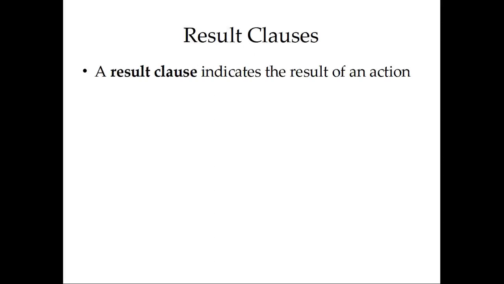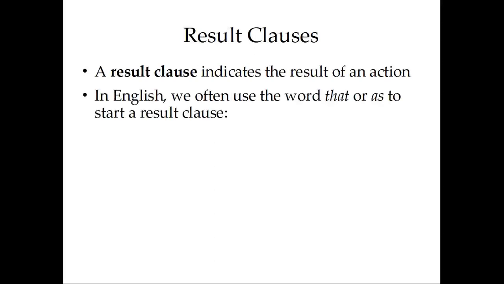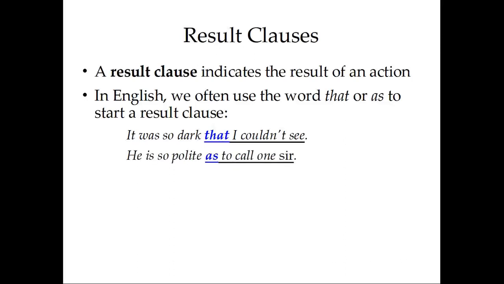Now for something a little different, result clauses. A result clause indicates the result of an action. In English, we often use the word that or as to start a result clause. For instance, it was so dark that I couldn't see. He is so polite as to call one sir. So that and as are both used here to express result clauses.